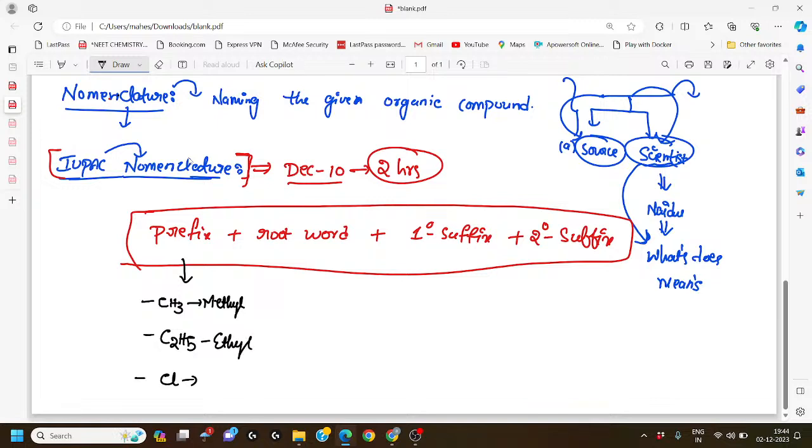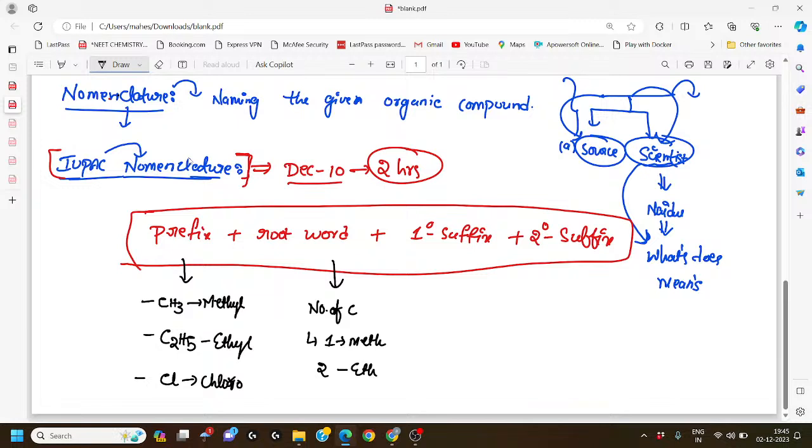The halogen compounds are also present, so it is known as chloro. So what does root word mean? The root word means the number of carbons. If the given carbon is 1, we name it as meth. If the number of carbons is 2, then it is eth. If the number of carbons is 3, it becomes prop.